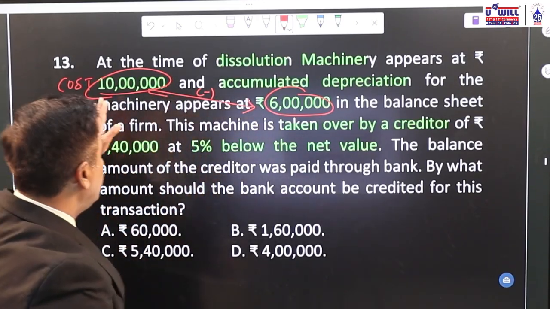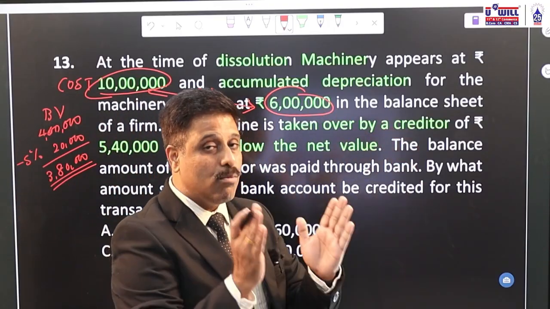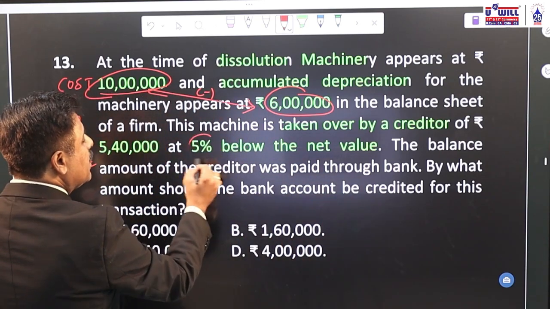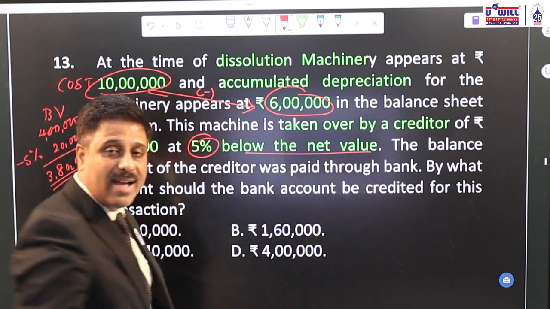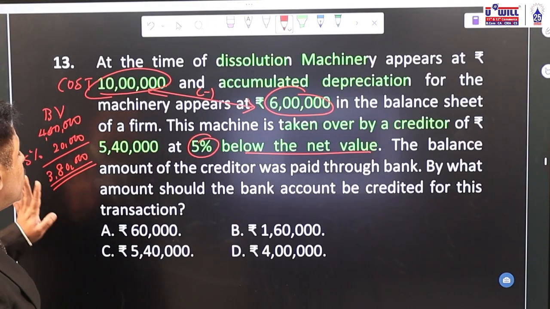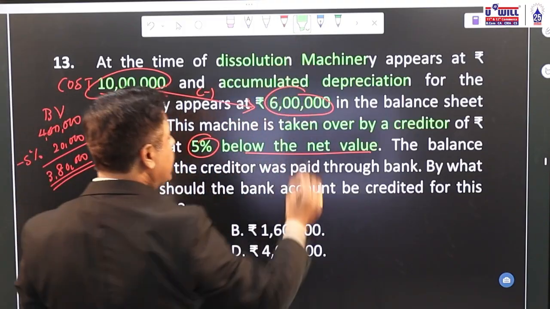The creditor has taken machinery at what value? 3,80,000. I repeat, cost 10 lakhs, accumulated depreciation 6 lakhs. So what is the book value of the machinery taken by the creditor? 4 lakhs. He has taken the machinery at 5% below the net value, that is the book value. 4 lakhs 5%, 20,000 less, he has taken at 3,80,000. Against 5,40,000 he has taken at 3,80,000.